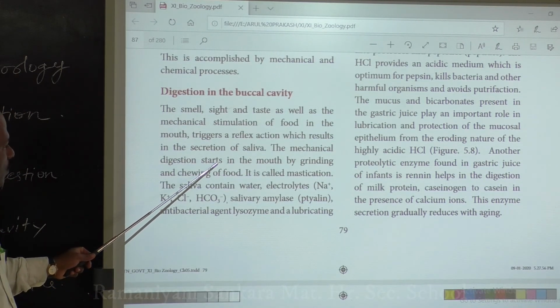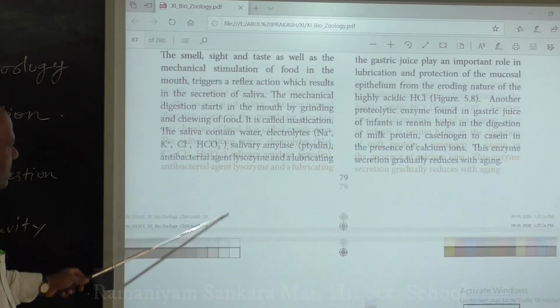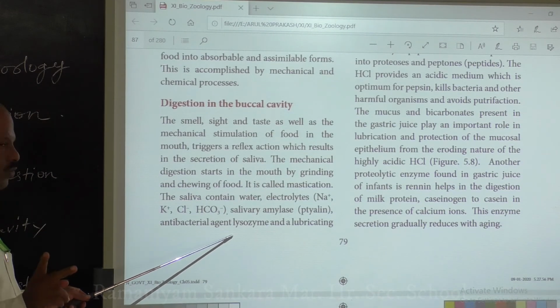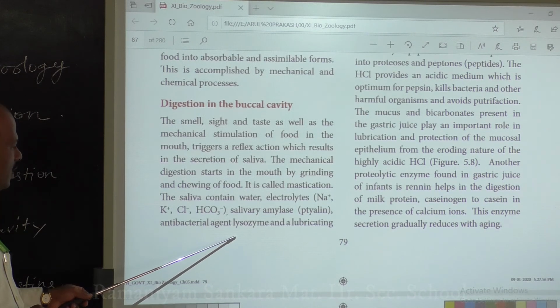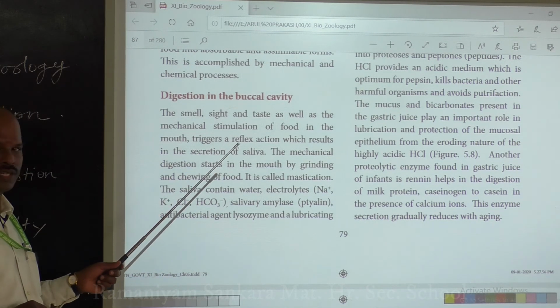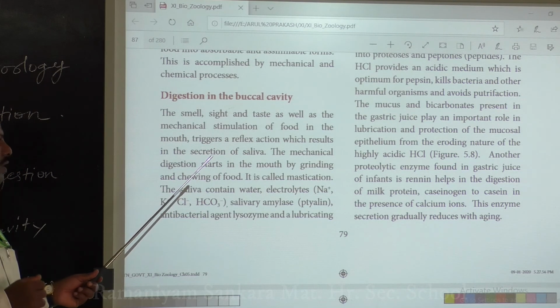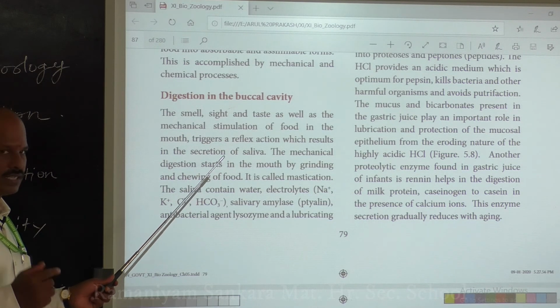The secretion of saliva in the mouth is by two means: one is mechanical stimulation, the other is nerve stimulation, that is, reflex action. Once the presence of food is sensed by our mouth, saliva is secreted.